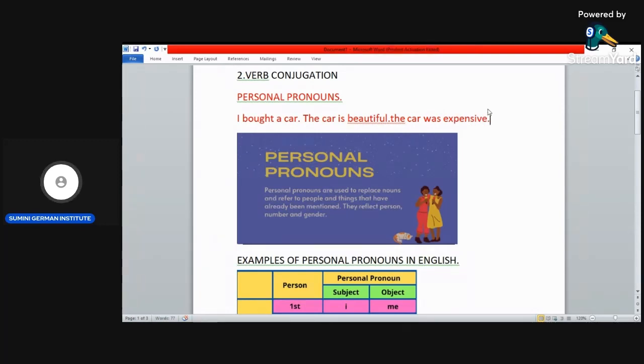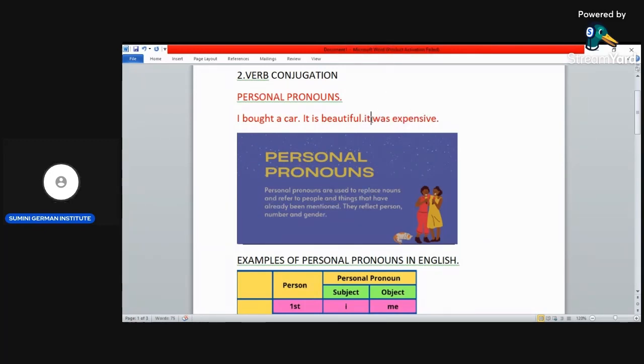So instead of repeating the car, the car, the car all through, you can use something called a personal pronoun to replace the car. Instead of saying the car again, you can just say it is beautiful. Then instead of repeating the car was expensive, you say it was expensive.